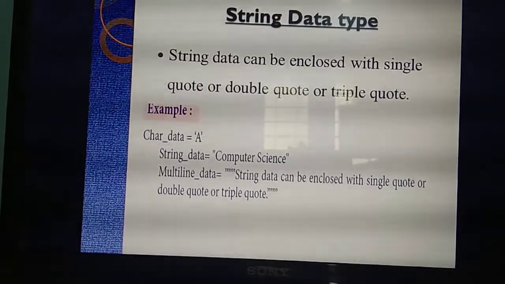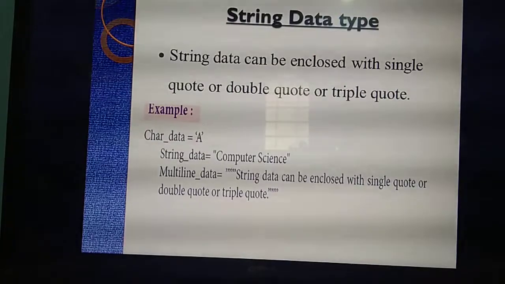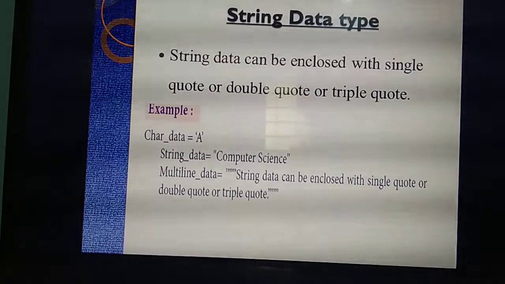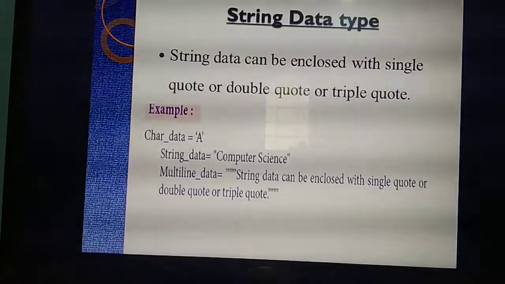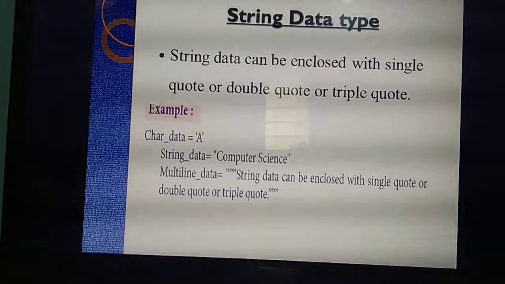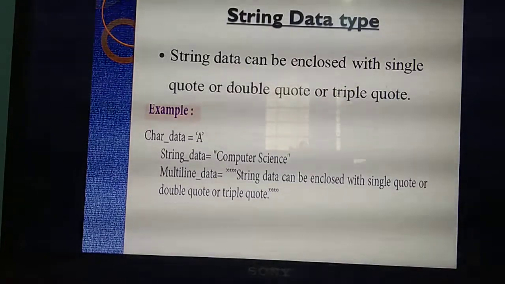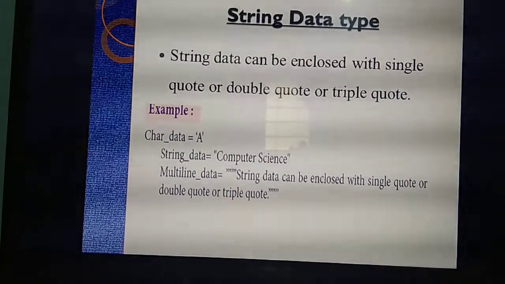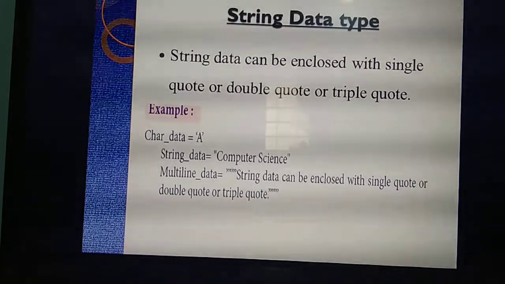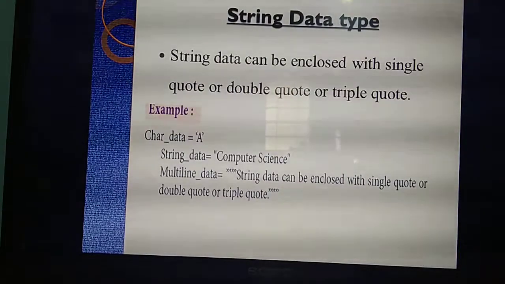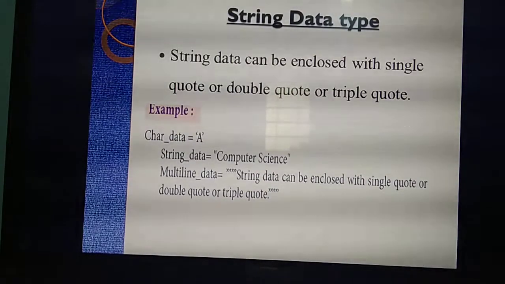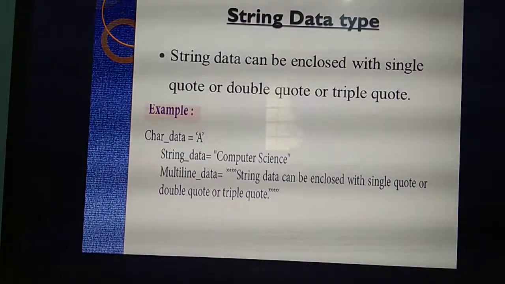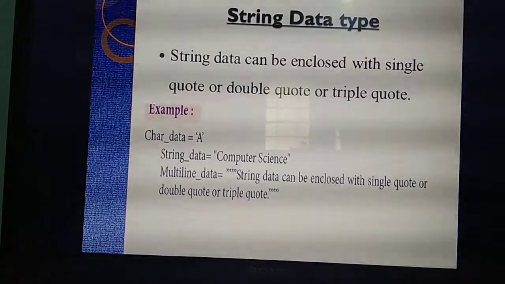So what are the things you have studied today? Literals and data types. Literals is one of the important 5-mark questions. Data types is one of the important 5-mark questions. So this chapter is very, very important. Mostly they will ask the token question. Sometimes they will ask, explain tokens with example. Otherwise they will ask, explain operators with example. Otherwise, explain literals with example. Otherwise data types. So 4 important 5-mark questions are there.